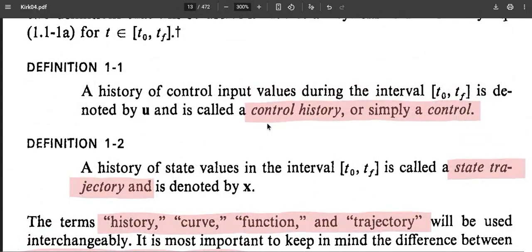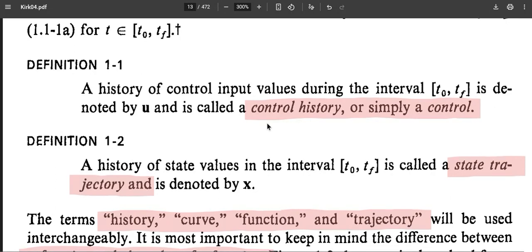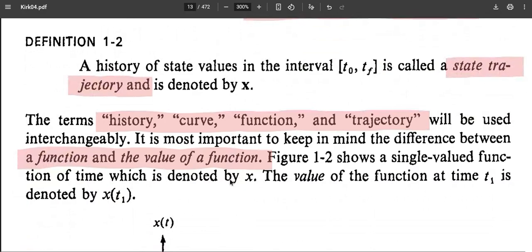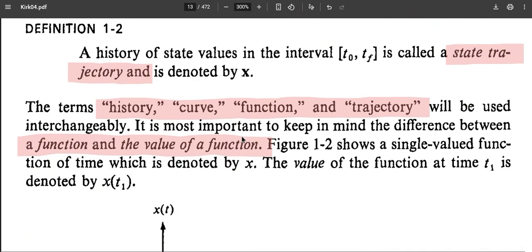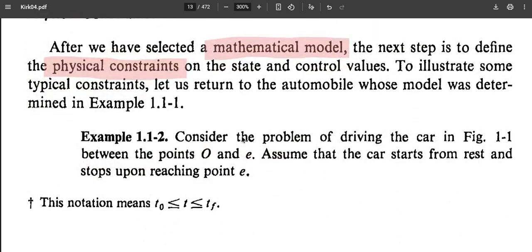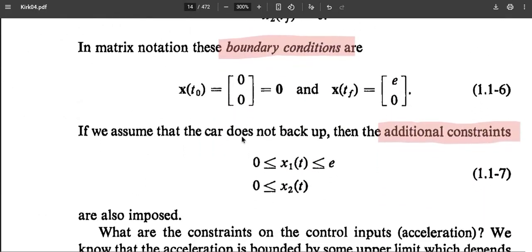An important definition: a set of control inputs is termed a control history, or simply control. A set of state variables at different time steps, or history of state, can be called a state trajectory, and these will be used interchangeably during this whole book. And the value of a function, what is the mathematical model, what are the constraints, these are the essential requirements, like the boundary conditions.